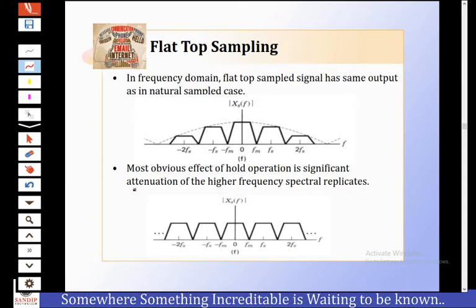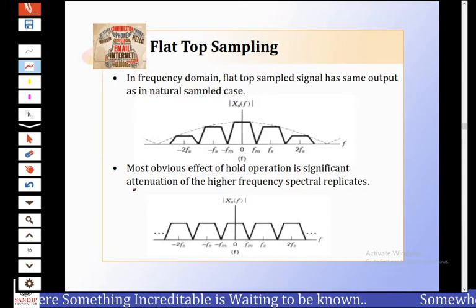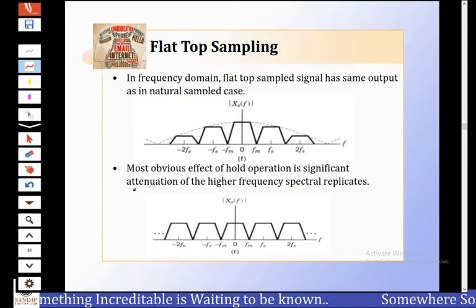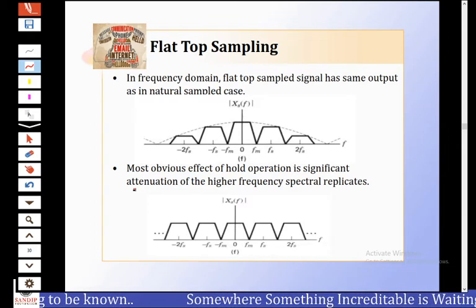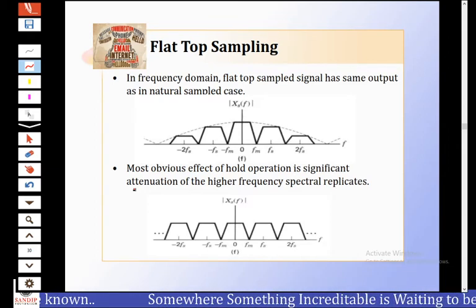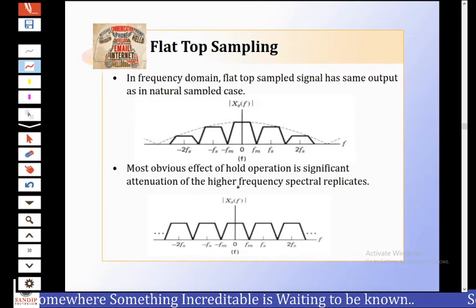Hence, in the frequency domain, the flat top sampled signal has the same output as in the natural sampled case. The most obvious effect of the hold operation is significant attenuation of the higher frequency spectral replicates, and this effect is known as the aperture effect.